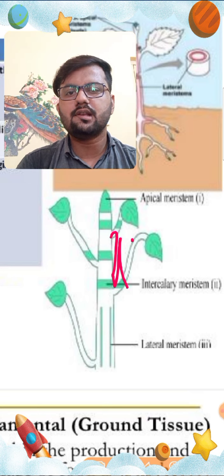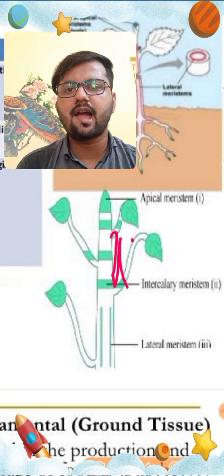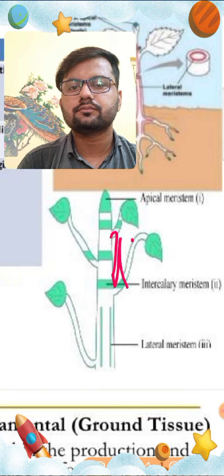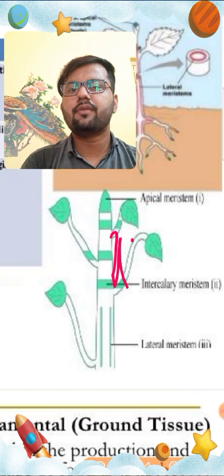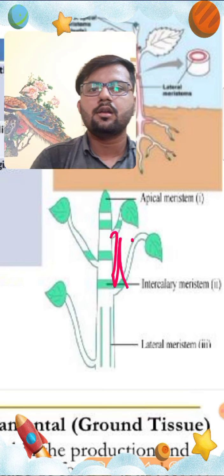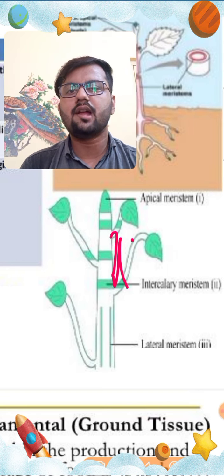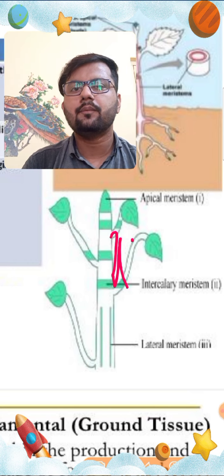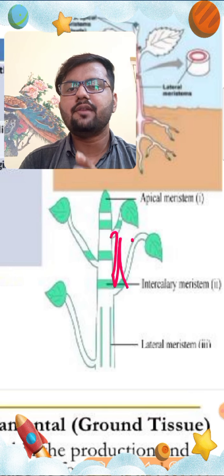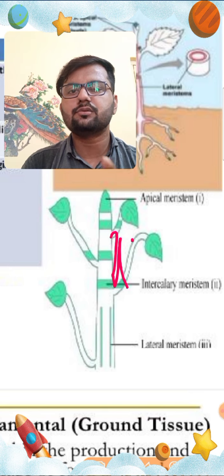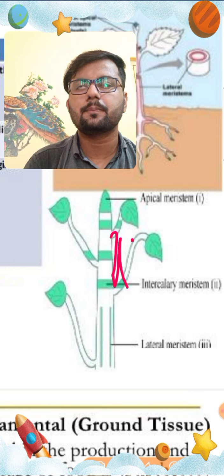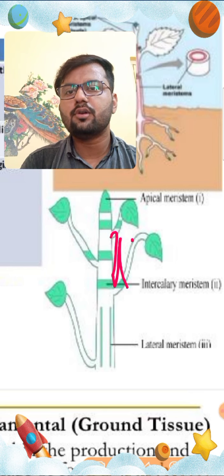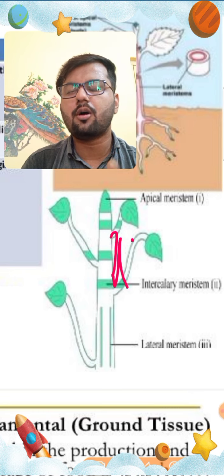So based on this topic that I have taught you today, I am giving you some assignment. You have to just solve it. The first question is, define tissue. Second question, what are the different types of tissue? Third one, write any five differences between plant tissue and animal tissue. Next one, draw a sketch diagram to show the classification of plant tissue.